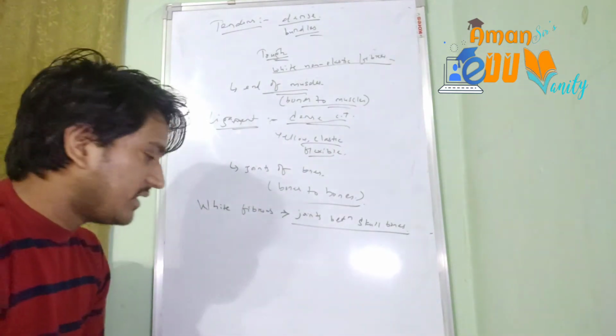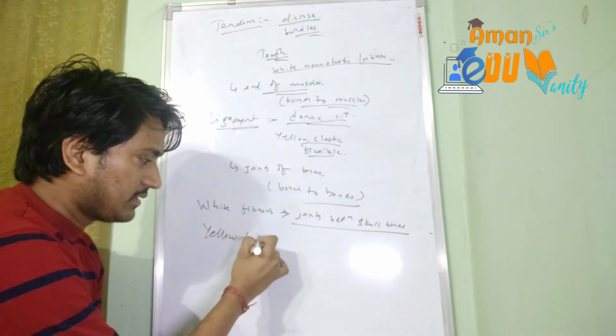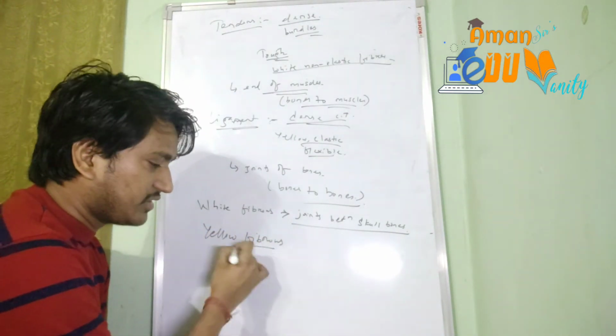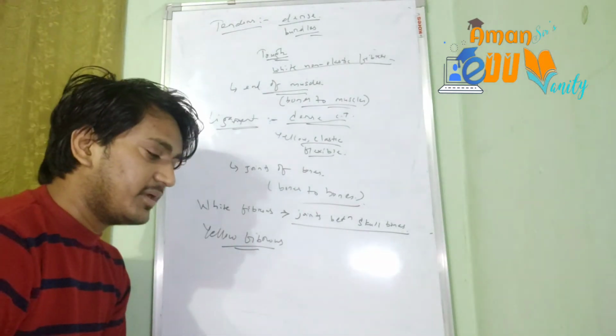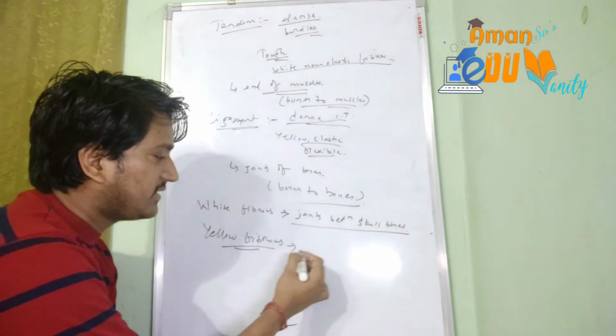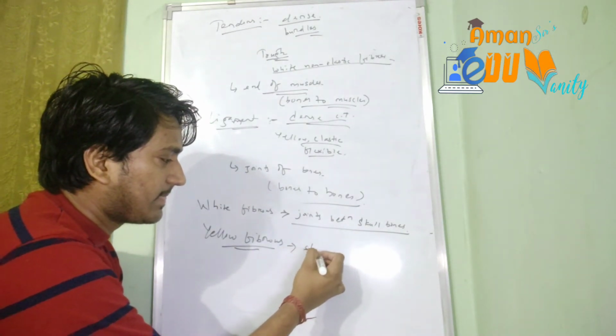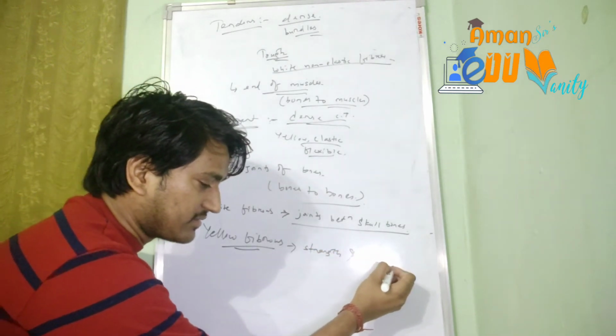And the second one is the yellow fibrous connective tissue. Yellow fibrous connective tissue is present at different positions. It is present in the ligaments, in the blood vessels and in the lungs, and it gives strength and elasticity. Okay, it provides the strength and elasticity.